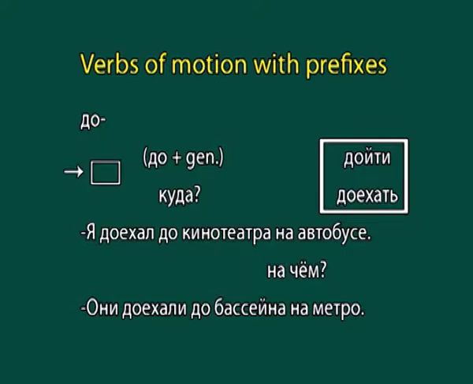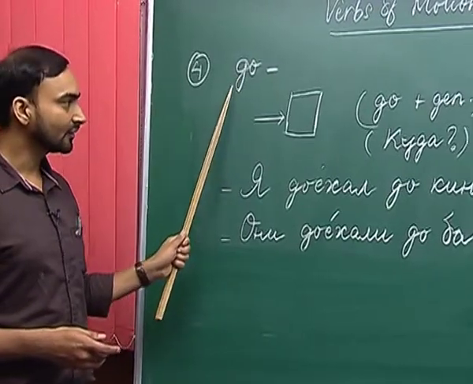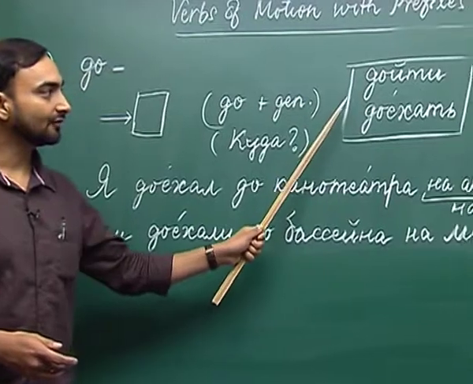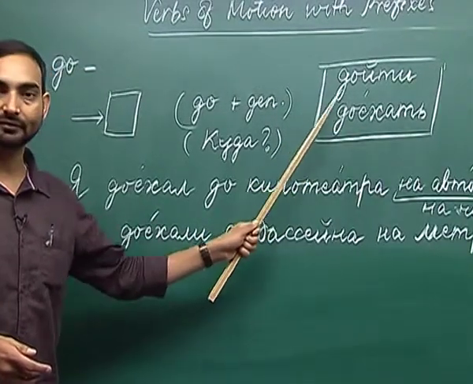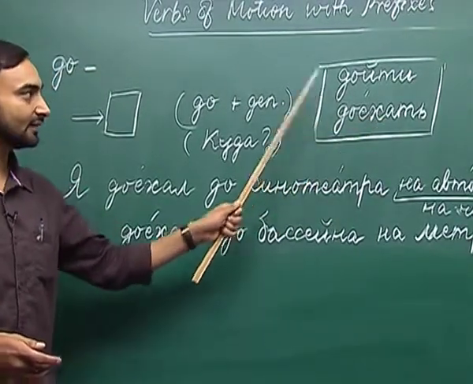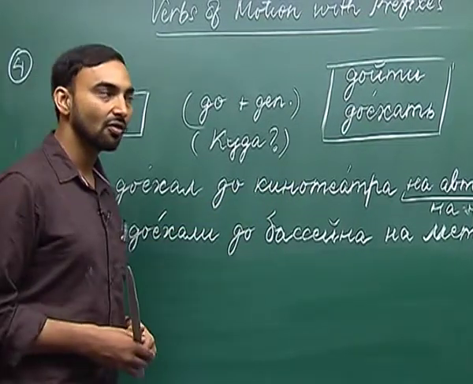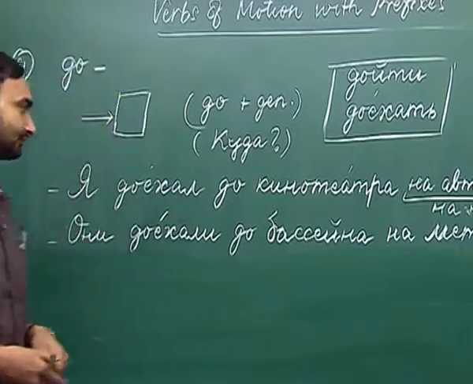See, this is the diagram which conveys the meaning of до. So, when we add до with идти, we get дойти. When we add до with ехать, we get доехать. Дойти and доехать mean to reach or to go as far as something or to reach somewhere.